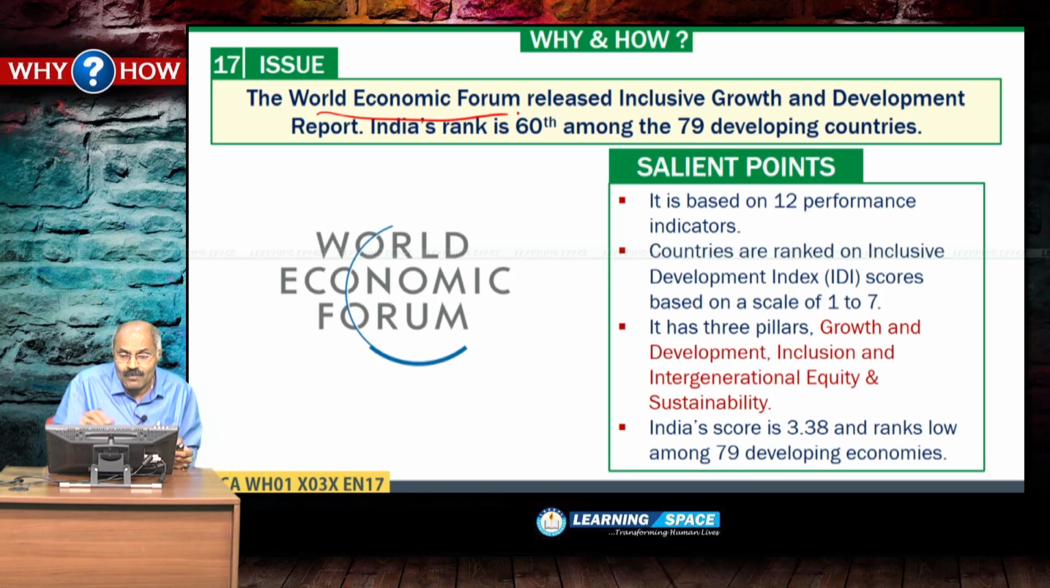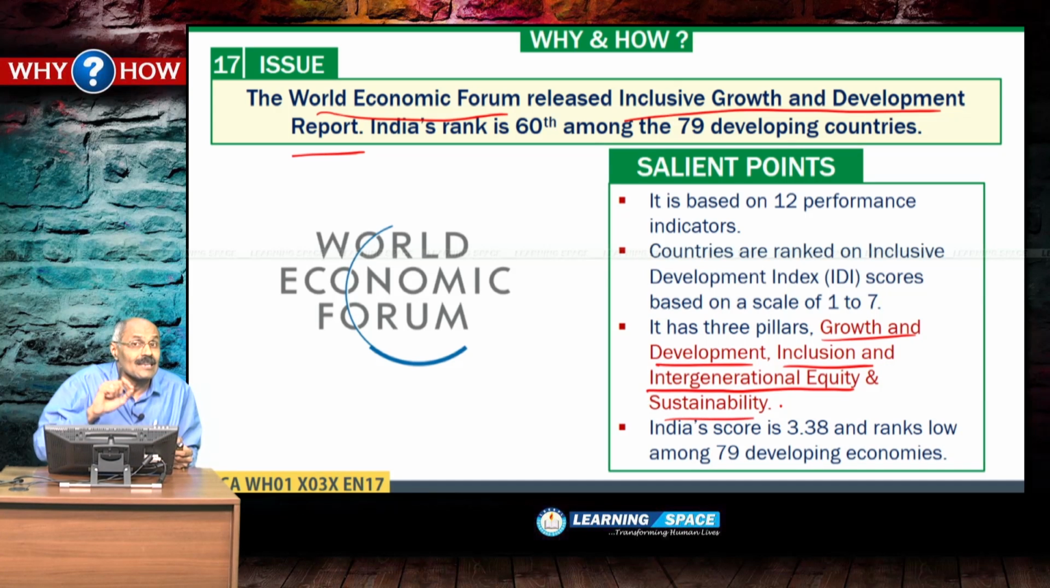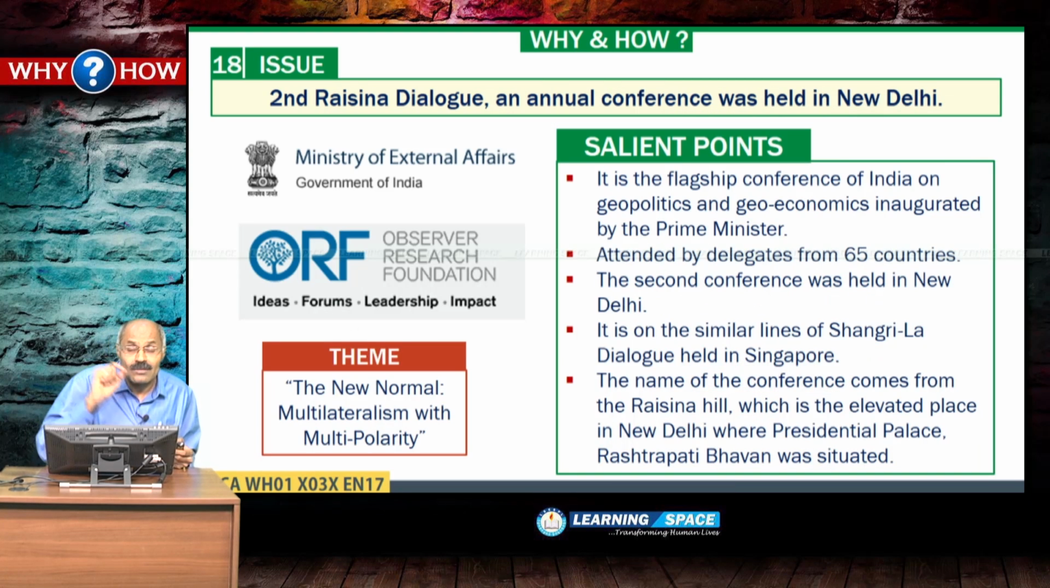World Economic Forum released Inclusive Growth and Development Report. And in the report, India fared badly. Its rank is 60th among 79 developing countries, and it has 3 pillars: growth and development, inclusion and intergenerational equity, and sustainability. India's score is 3.38 on a scale of 1 to 7, and rank is also quite low, 60th among 79 developing economies. Look into the next one.